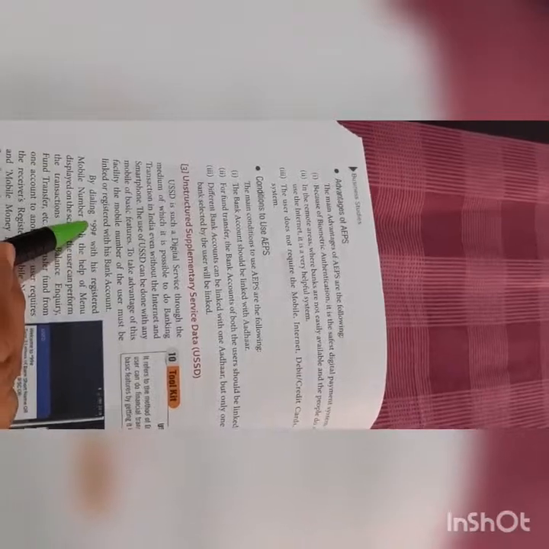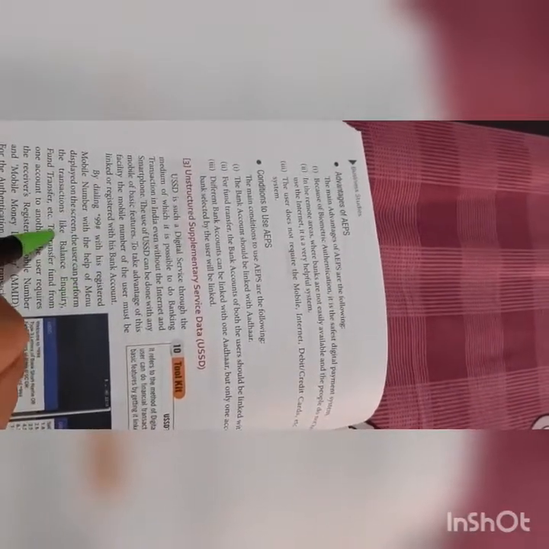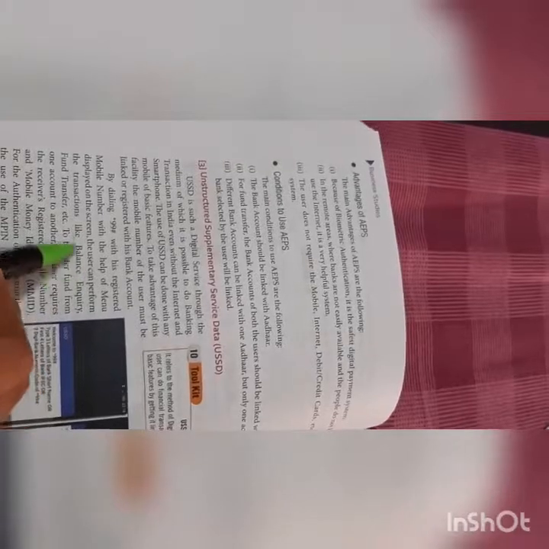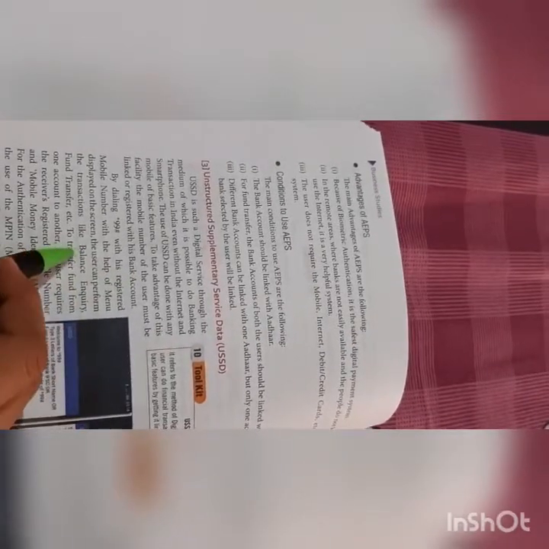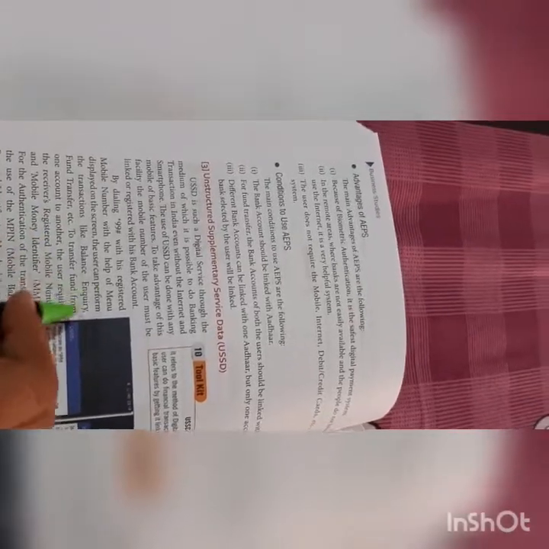Just by dialing *99# on your ordinary phone, a menu will be displayed on the screen and the user can do the transaction with the help of that menu. Different kinds of transactions are displayed on that menu. Whether you need to check your balance or you want to transfer your funds, such kinds of things are displayed on the menu.